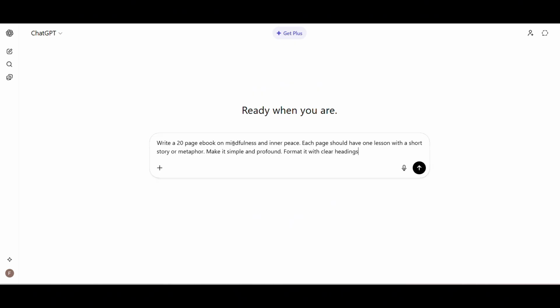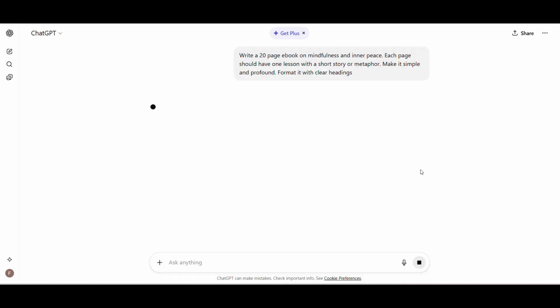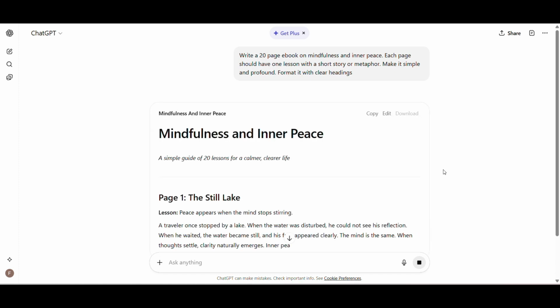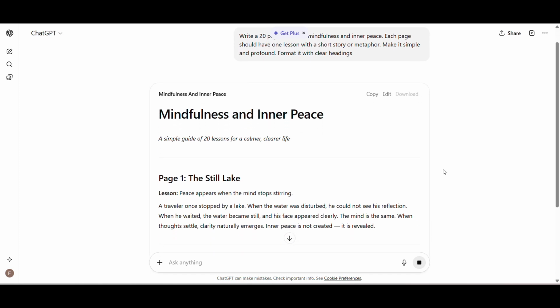New chat. Write a 20-page ebook on mindfulness and inner peace. Each page should have one lesson with a short story or metaphor. Make it simple and profound. Format it with clear headings. ChatGPT is writing. This takes a minute. Okay, look at this. It's creating an entire ebook structure.